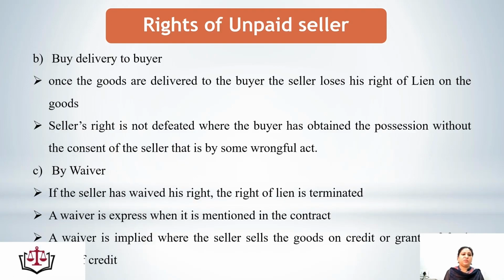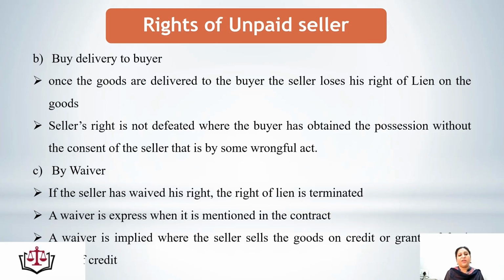Second is by delivery to buyer. That means once the unpaid seller has delivered the goods to the buyer, he has lost his lien on the goods. Seller's right is not defeated where the buyer has obtained the possession without the consent of the seller.